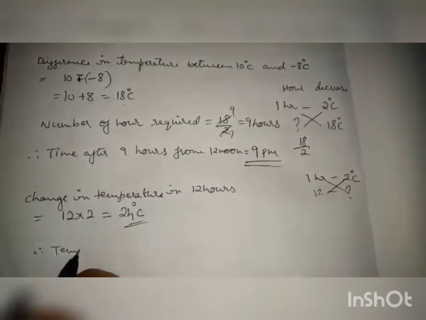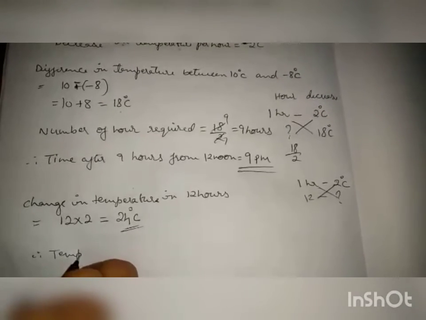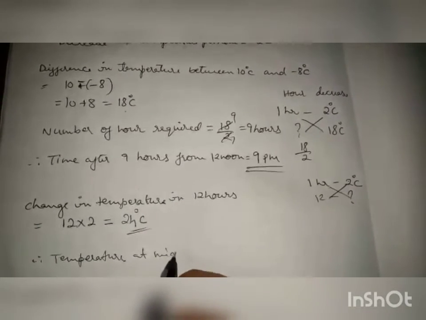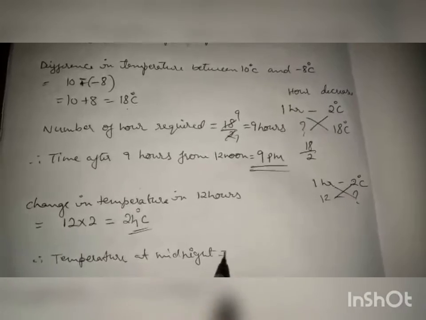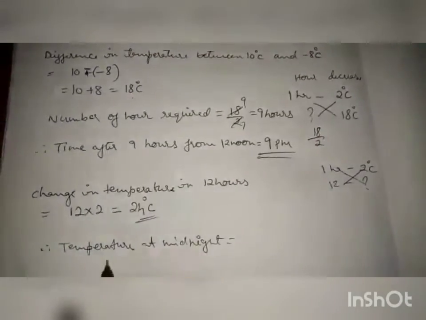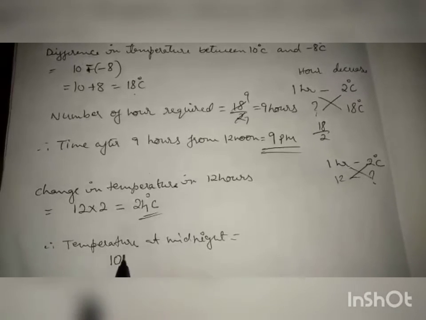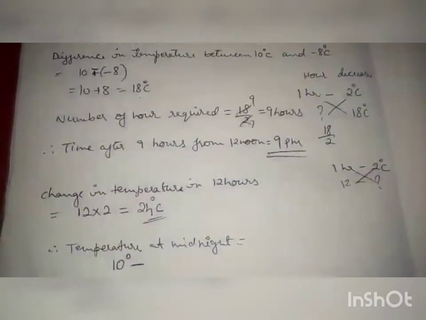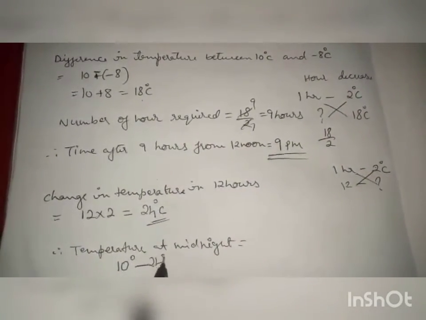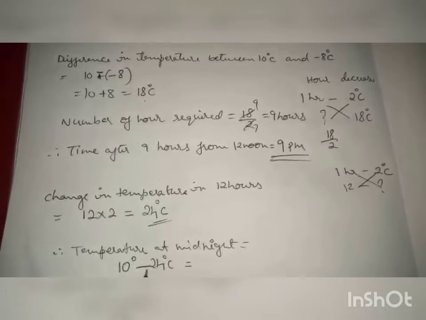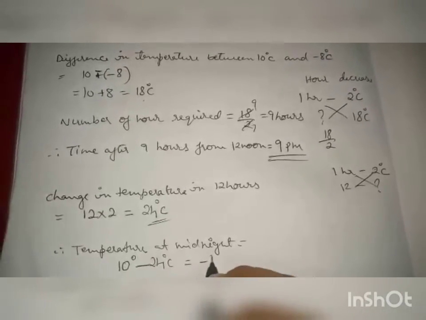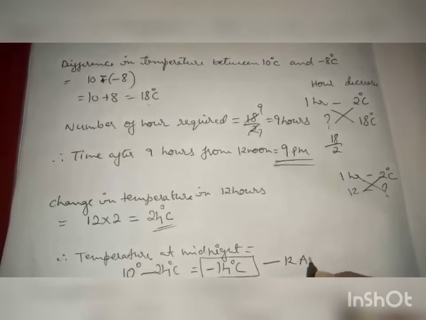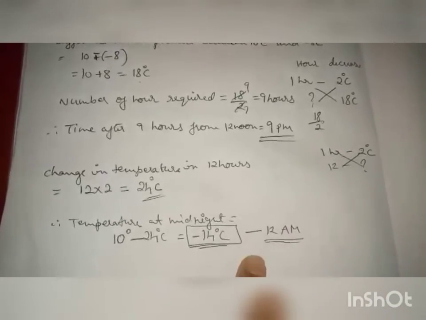Therefore, the temperature at midnight is equal to... it will decrease from the initial temperature of 10 degrees centigrade, right? Decreasing means we subtract that 24 degrees centigrade. So what will be remaining? 10 minus 24, so it will be minus 14 degrees centigrade. So at 12 a.m. the temperature would be minus 14 degrees centigrade. Understood?